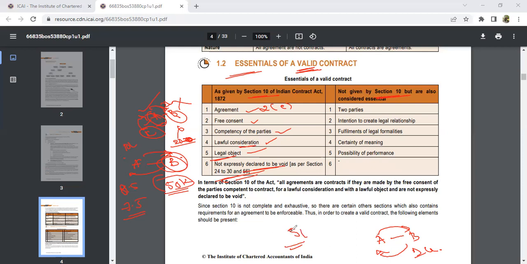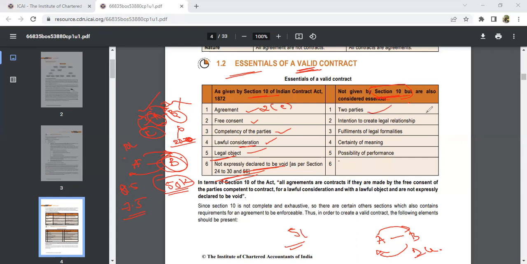Then, after using your car for 2 days, I can't tell you to take your car and go. Right? That is not the right way. So that is not expressly declared to be void. I should not say that I don't want to continue with this contract after entering into it. We will study this further. And then a few things are not given under section 10, but we still consider them. What are those things?